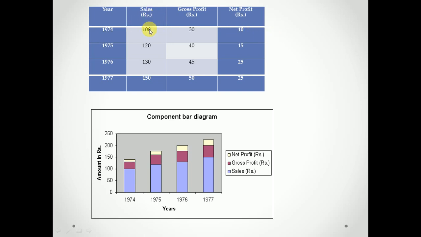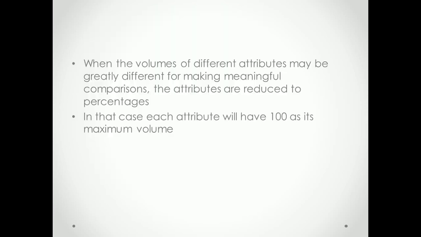So the sales percentage is 100 divided by 140 into 100. Similarly, gross profit percentage will be 30 divided by the total 140 into 100. Similarly, net profit will be 10 divided by 140 into 100. So you have to calculate the percentage of the total for each component. That is called a percentage bar diagram.